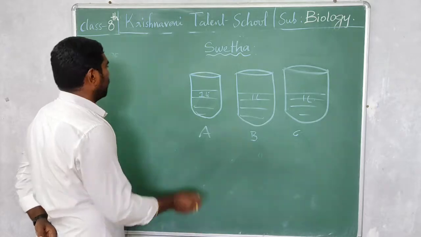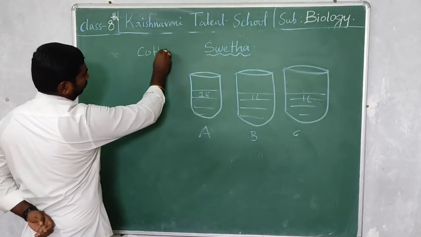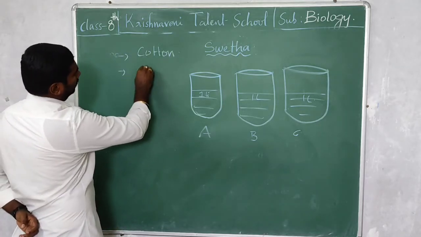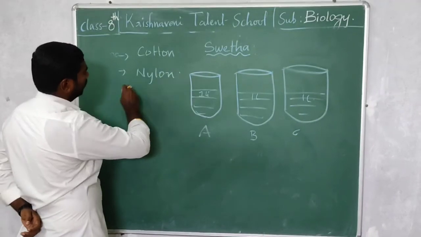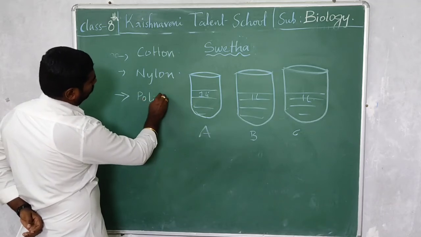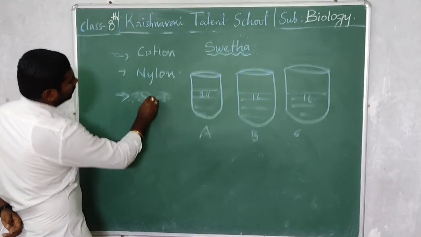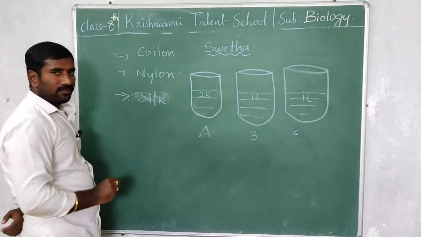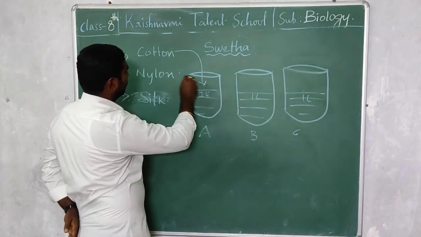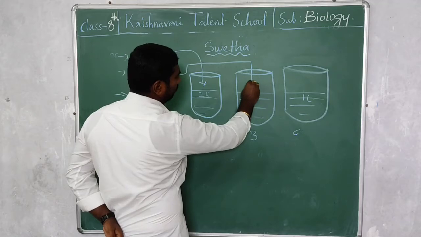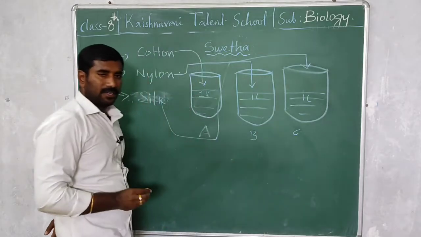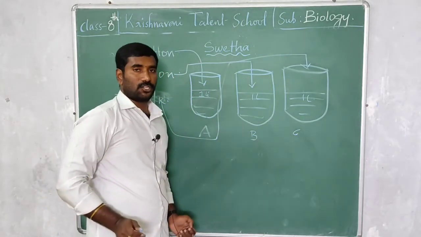Now she has taken cloths: one is cotton cloth, one is nylon cloth, and one is another type of cloth, we can call it polyester, or whatever it may be. Okay, silk, let's go for silk. She has taken 3 types of cloths. Later she dipped cotton cloth in A, nylon cloth in B, and silk cloth in C. She dipped 3 types of cloths in 3 jars.